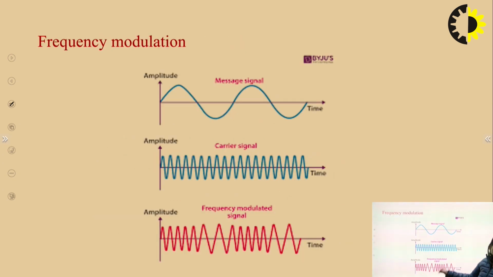So this slide depicts the frequency modulation. This is the modulating signal or the message signal. This is the carrier signal, and we can see here the amplitude is more, so here the frequency of the signal is very high. Here the frequency of the signal is low. Again frequency is high, again frequency is low. So this is the frequency modulated signal, FM. The previous one was the amplitude modulated signal, and this one is the frequency modulated signal. Here the frequency of the signal is continuously changing according to the instantaneous value of this message signal.